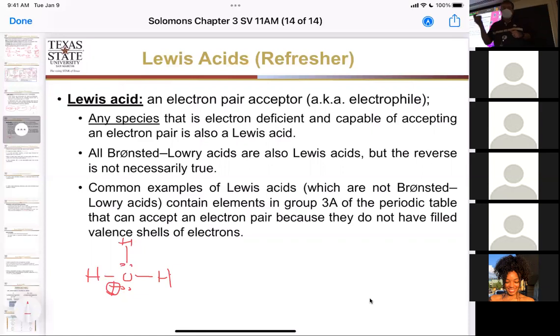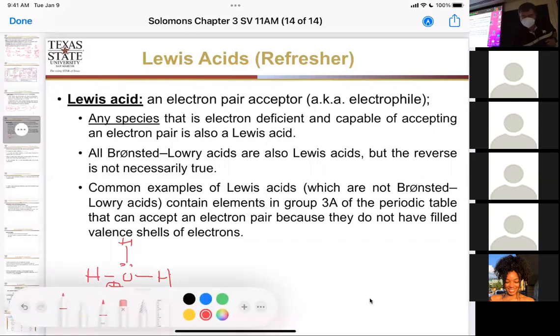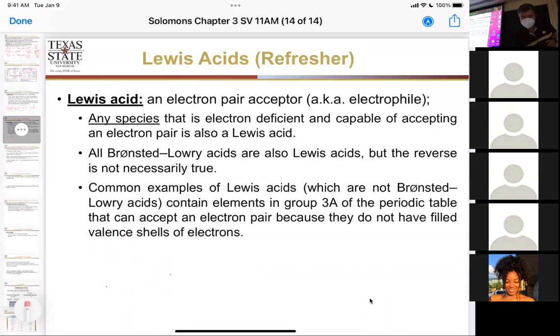It can accept electrons to form things. Oh, let me change that example. Water has both the electrons to act as that Lewis base, but it can also accept electrons to act as a Lewis acid.